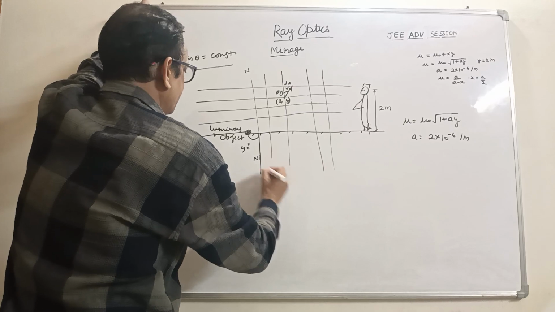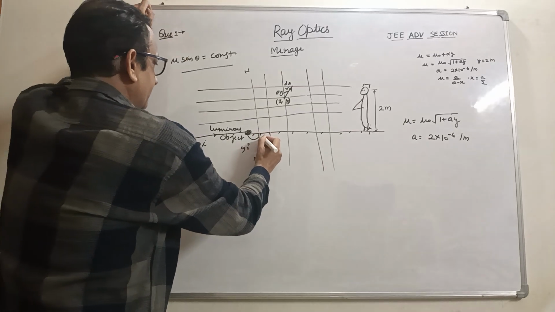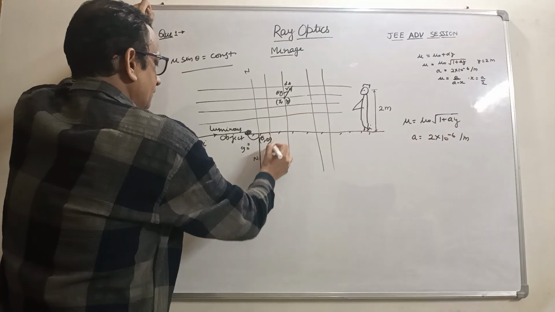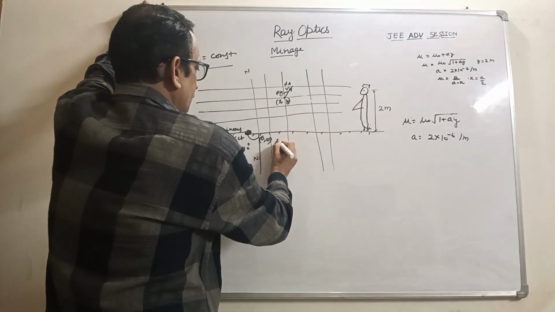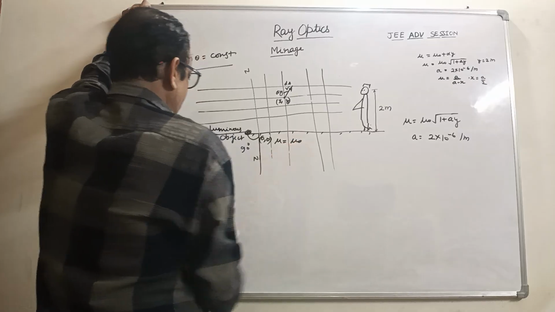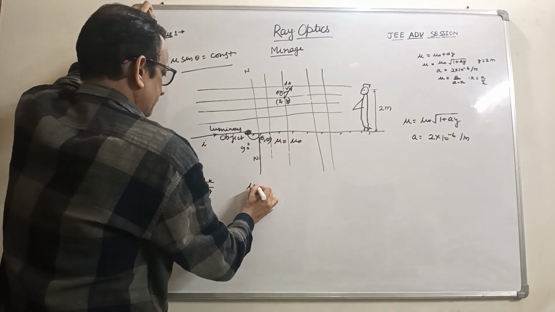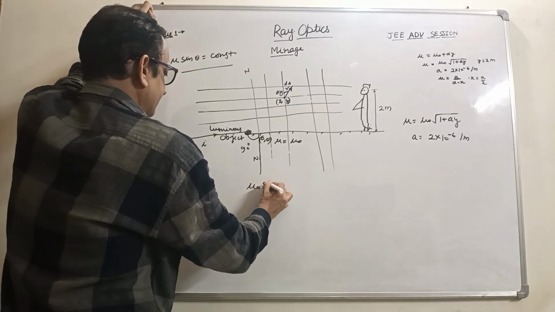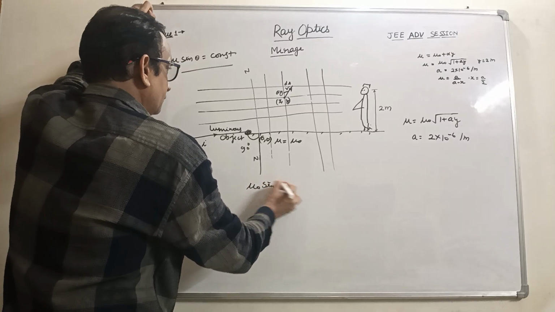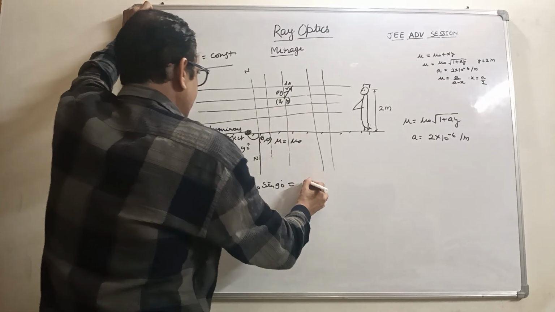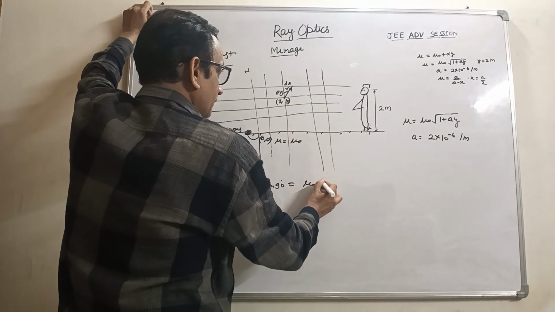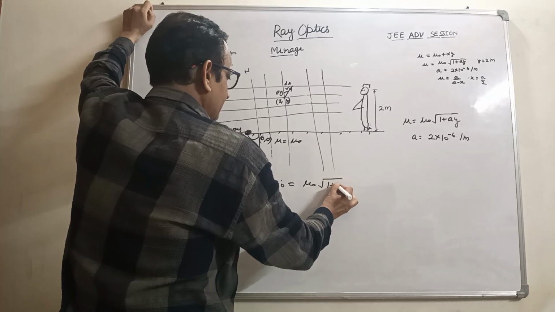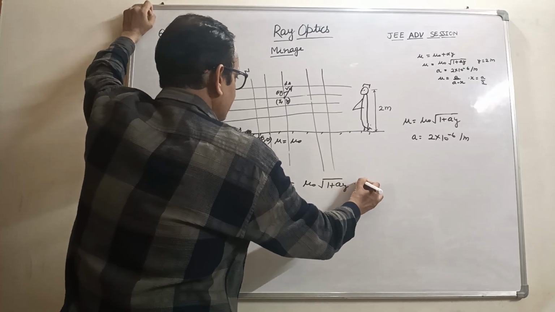So here the origin is here, so putting the value y is equal to 0, mu is equal to mu naught. Snell's law: mu naught sin 90 is equal to mu naught under root 1 plus ay, this would be sin r.